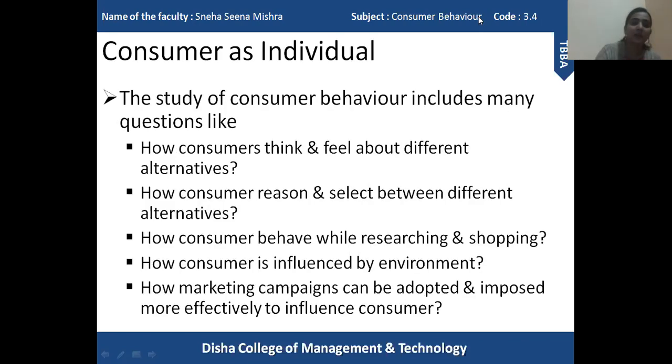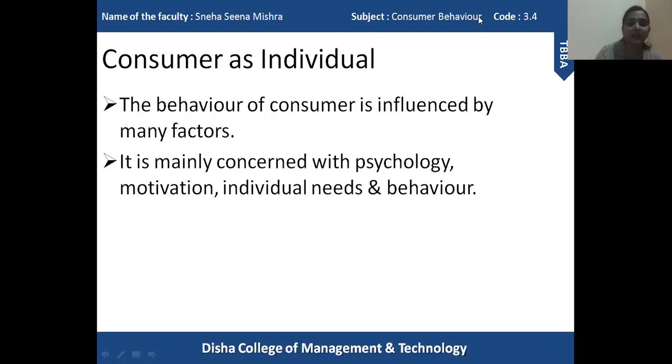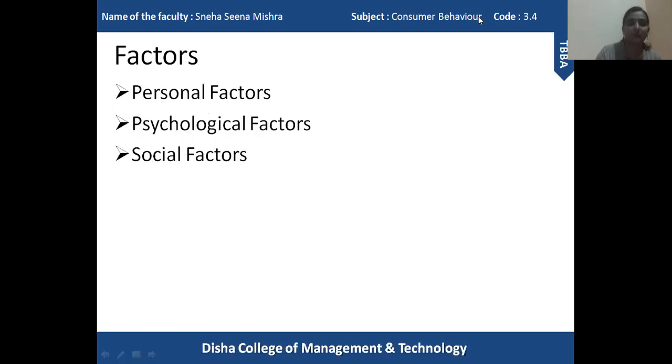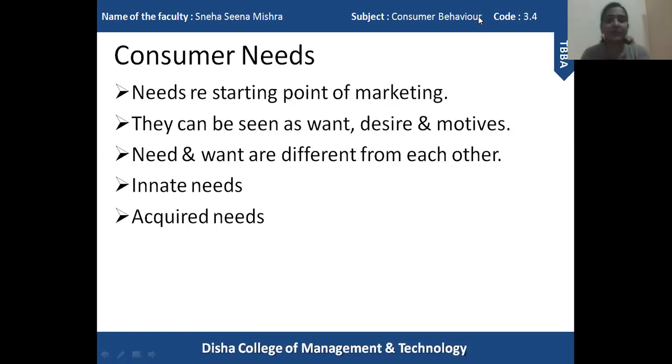Okay, so this is about the consumer as an individual, how they behave, and what factors influence consumer behavior. Now we are going to study consumer needs. Now needs, you all know, actually is the most important part.